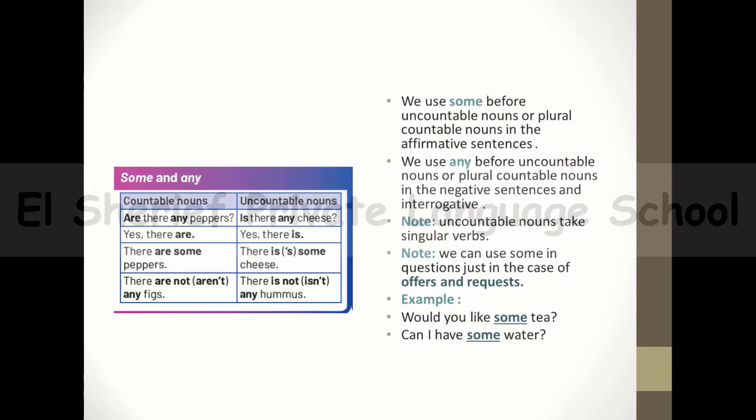Interrogative sentences are sentences like questions. Okay, and you have to pay attention guys that these uncountable nouns take singular verbs. So I said, is there any cheese? There is some cheese, so the verb with it is a singular verb.